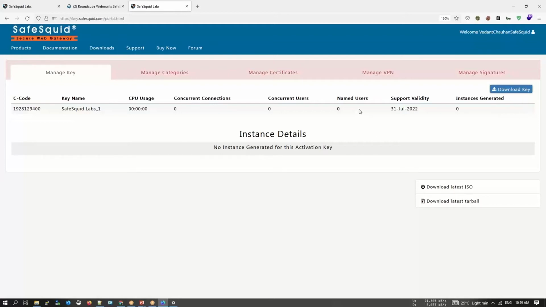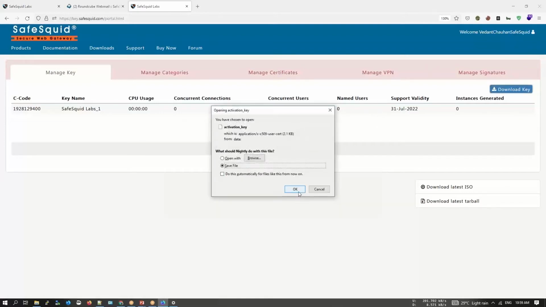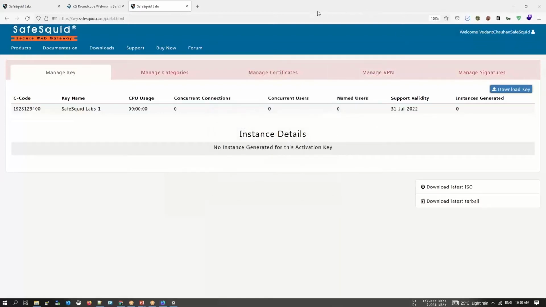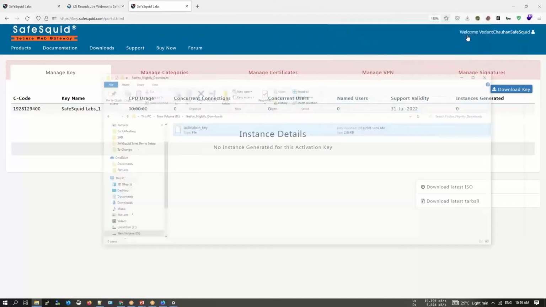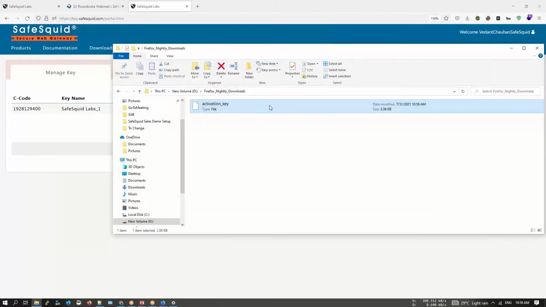So over here on the top right side, you will see the option to download the activation key. Let's just save this file. So it is over here. Make sure that you have not renamed the activation key file.